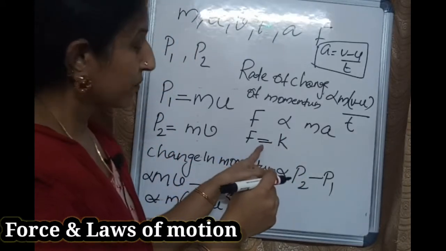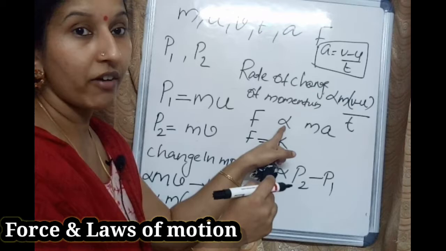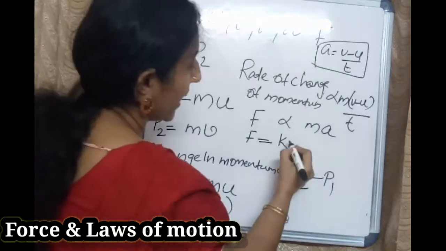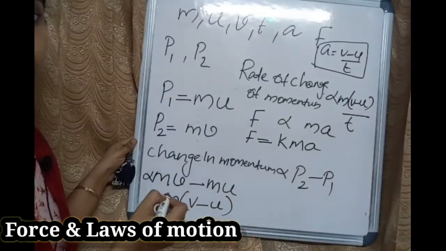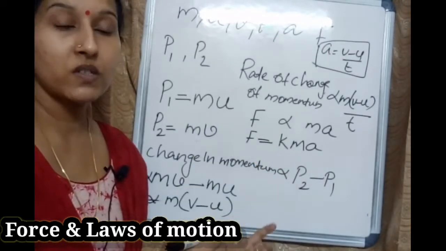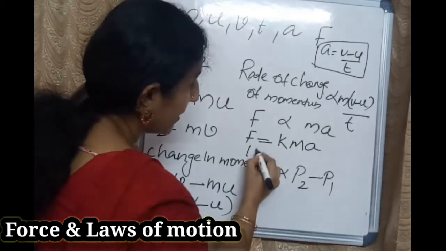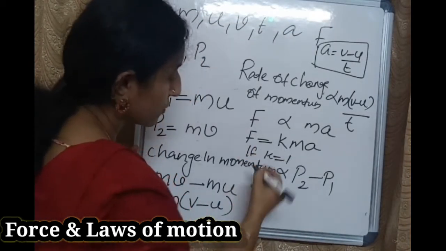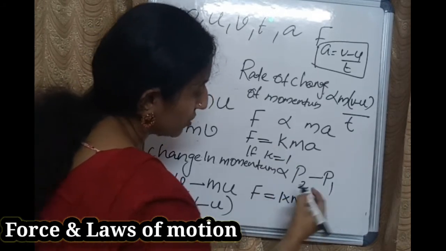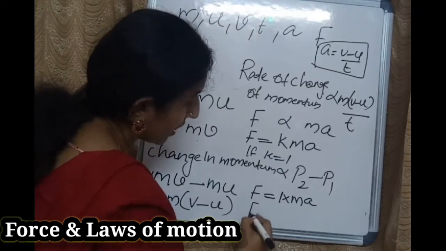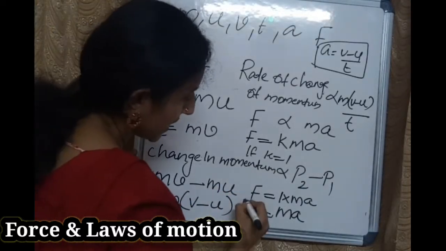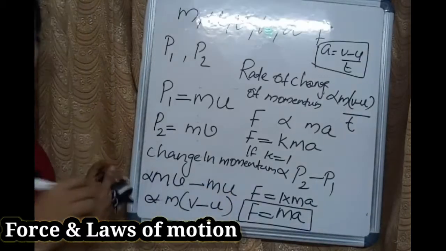So why now did I use equal to here? Because I need to avoid the proportionality sign. So here k is the constant. F is proportional to ma, so F equals kma. Next, suppose k equals 1. If k equals 1, substitute: F equals 1 into ma. F equals 1 into ma means what? F equals ma. So this is the equation for force.